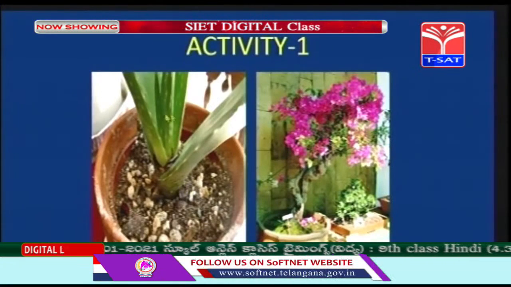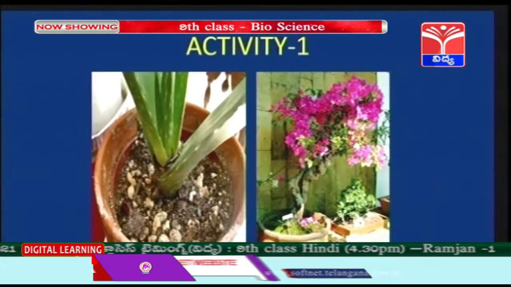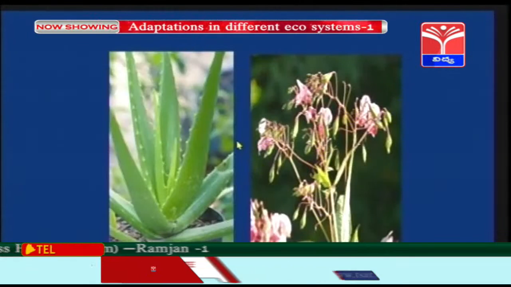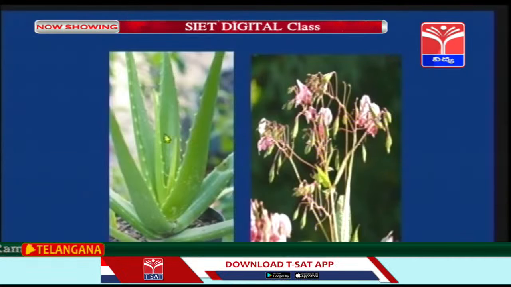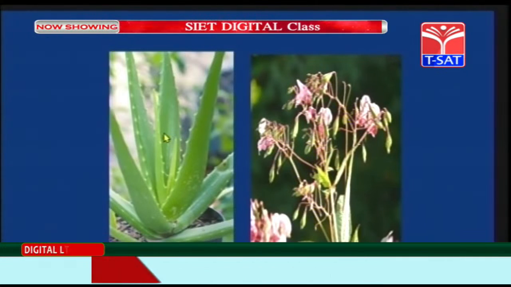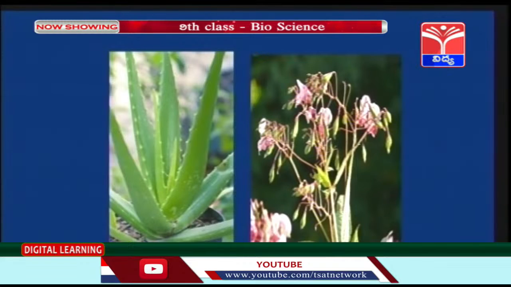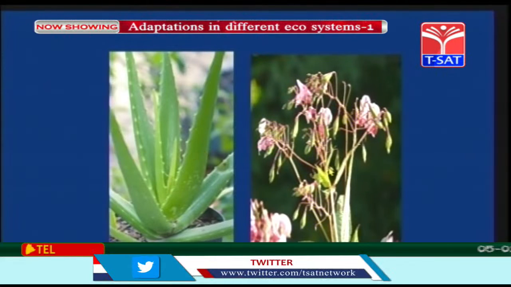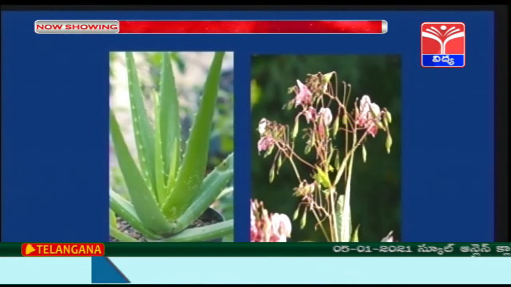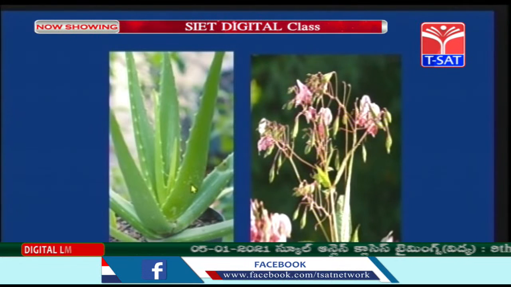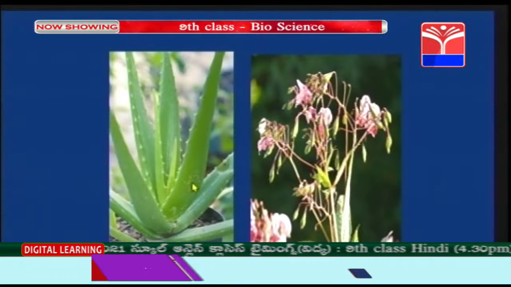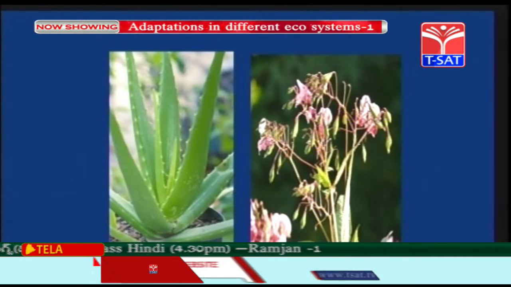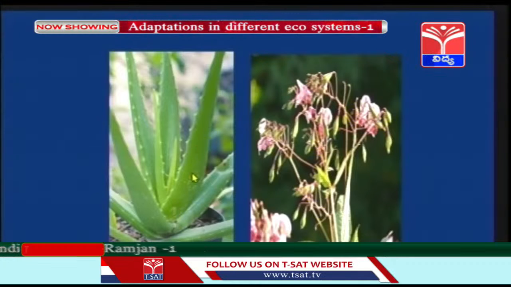Take two potted plants, one aloe vera, one blossom plant. Now, please do not water the plants for 1 week. Just water the plants once before the week, with 1 teaspoon or 1 tablespoon. After 1 week, we observe that the aloe vera plant sustained, the other plant dried off. Now, what is the reason? Now, children, the aloe vera plant is adapted to desert conditions. Now, the water which we poured before the week was retained in the stem, right?